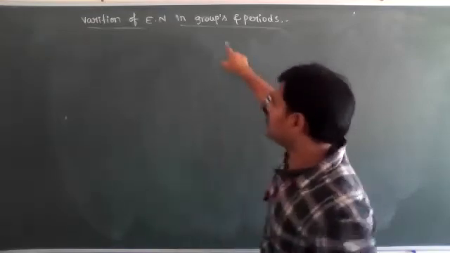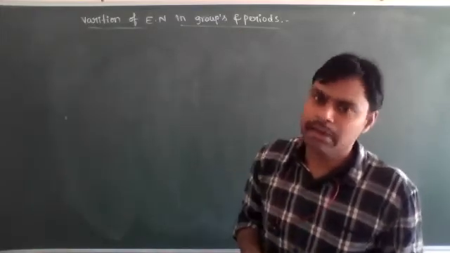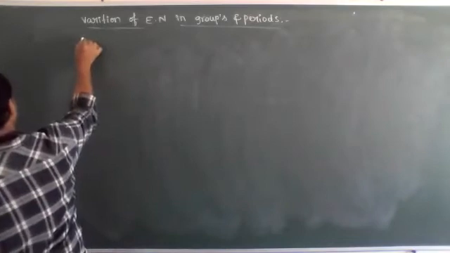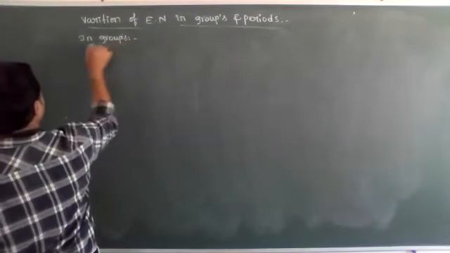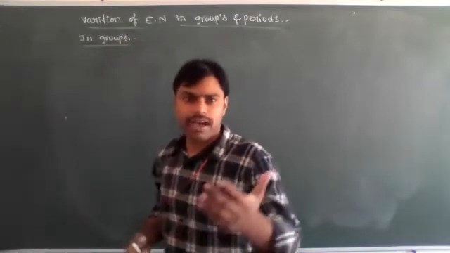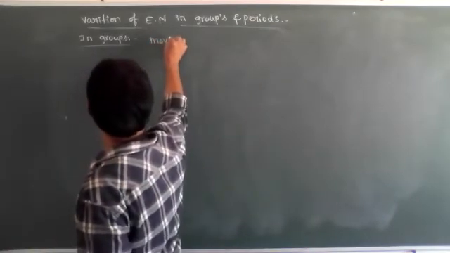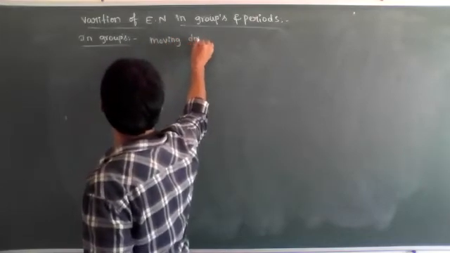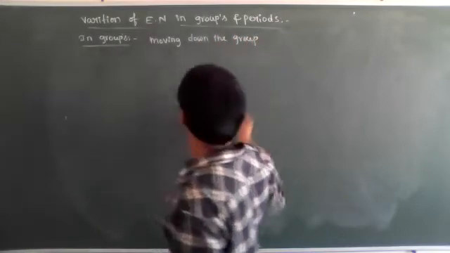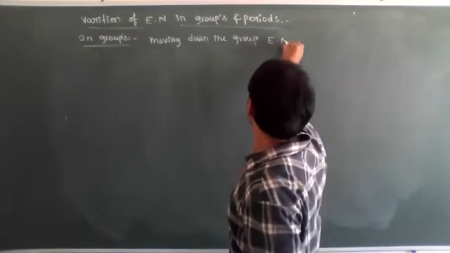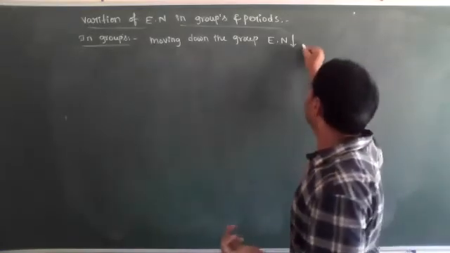Okay. Next, this electronegativity, how it varies in groups and periods. How it varies means changes in groups and periods. Let's see in groups. In groups, while moving down the group, electronegativity, what happens? Decreases. Moving down the group, electronegativity decreases.